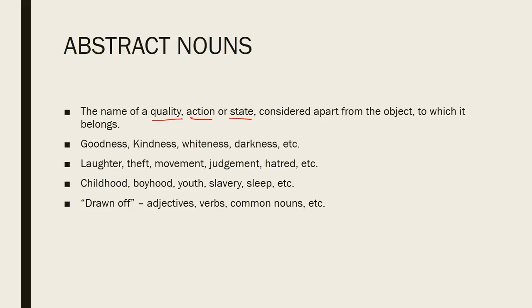An abstract noun is usually the name of a quality, such as goodness, kindness, whiteness, darkness, etc. An action such as laughter, theft, movement, judgment, hatred, etc. Or a state such as childhood, boyhood, youth, slavery, sleep, etc. The word abstract means drawn off. So therefore, these abstract nouns are drawn off different parts of speech such as adjectives, verbs, common nouns, etc.